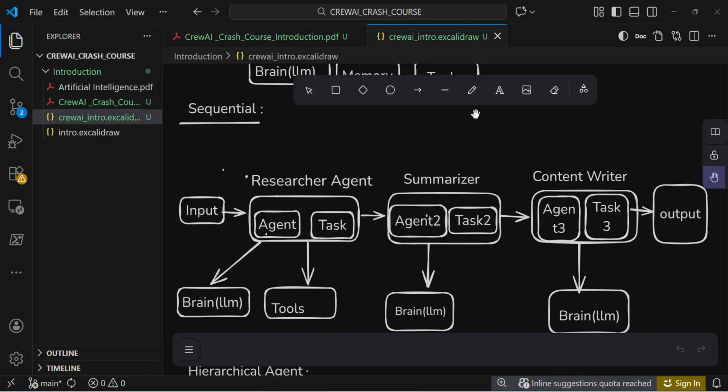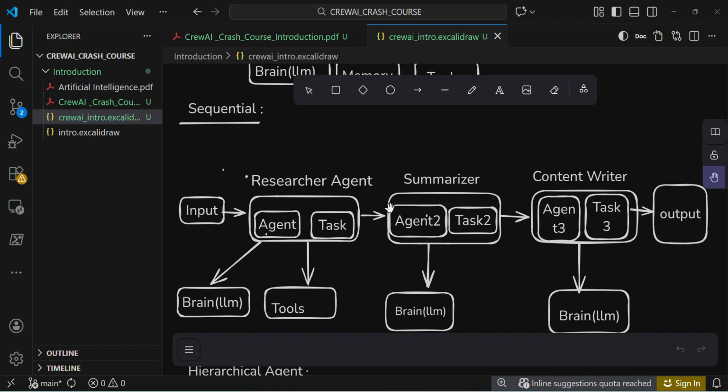If you look here, this agent will do this task. If the research agent invokes the tool and does its task, after finishing, it will hand over the task to the summarizer agent with this particular answer. This agent will rely on the output of the previous agent.